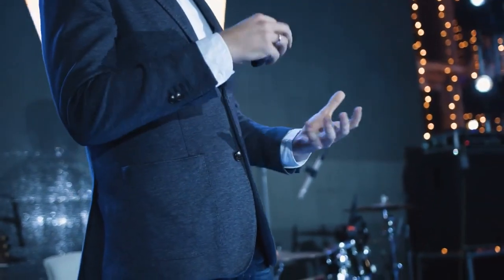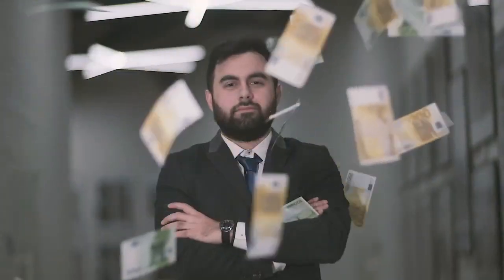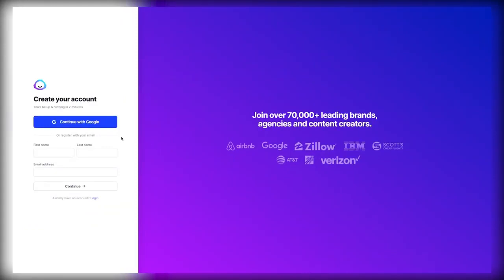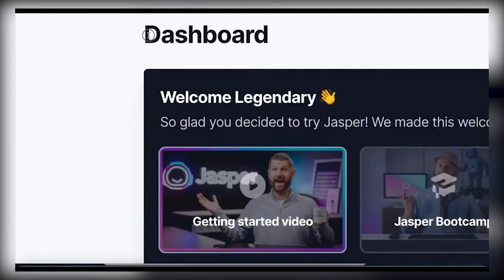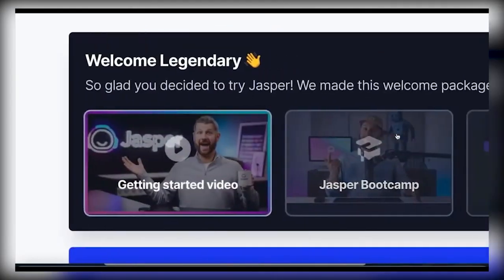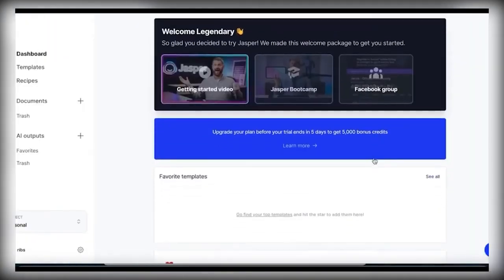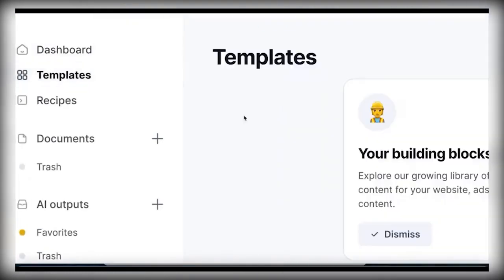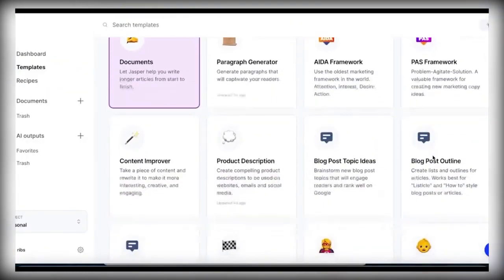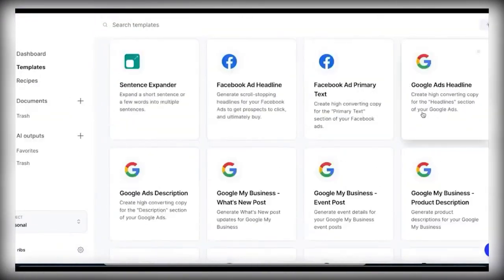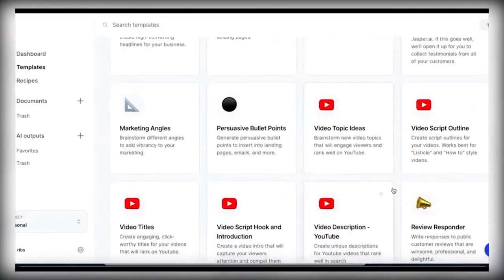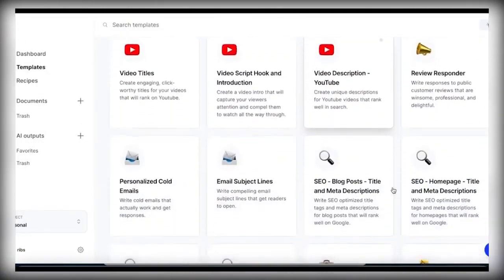Okay, so once you sign up for the free trial, you will be able to start making money before the free trial ends. To sign up, all you have to do is fill in your information, and once you're on your account, you're going to see your dashboard, and at the bottom, you're going to see free video training that is going to show you all the ways that you can make money using the software. Today, we're going to make money from using blog posts, but if you click on templates over here, you're going to see all the different things that the software can do. It can create blog posts for you. It can start creating Facebook ads, Google ads, Amazon product listings, YouTube video scripts, and much more.